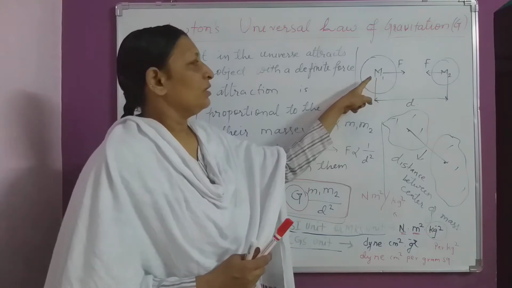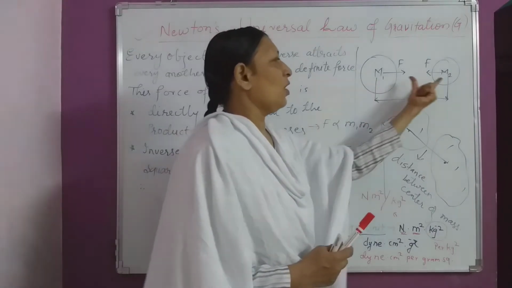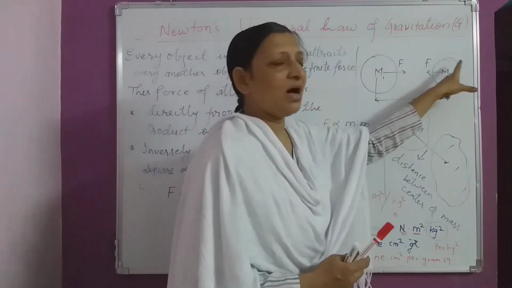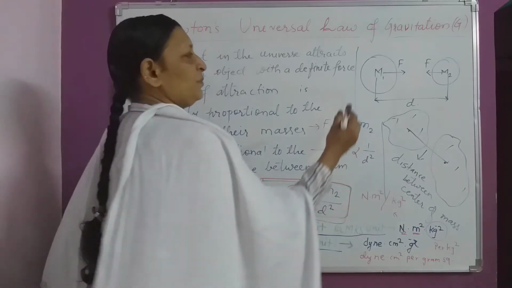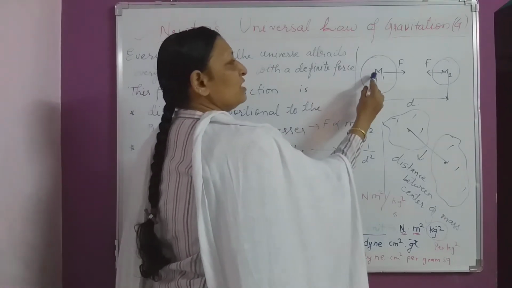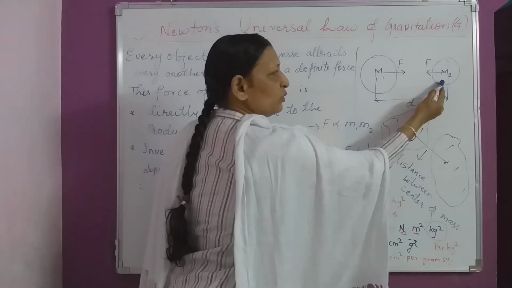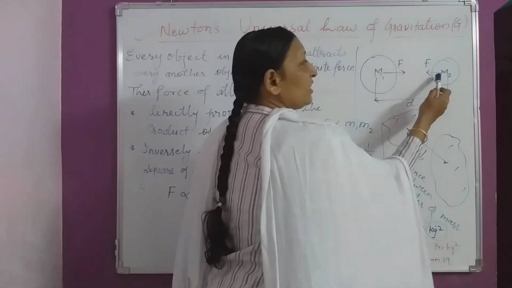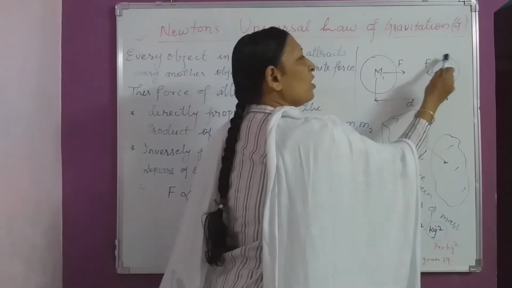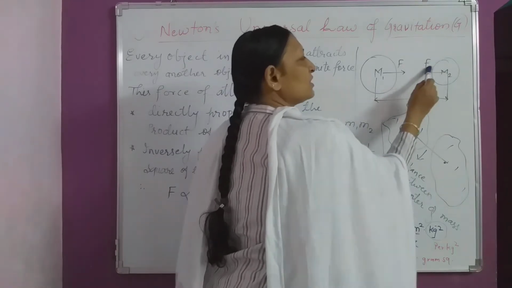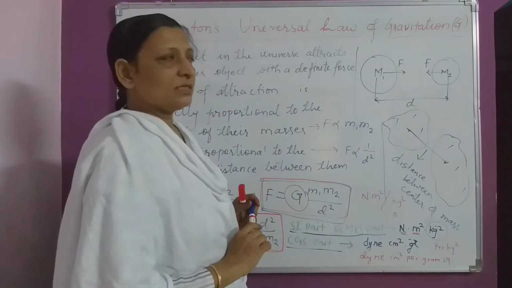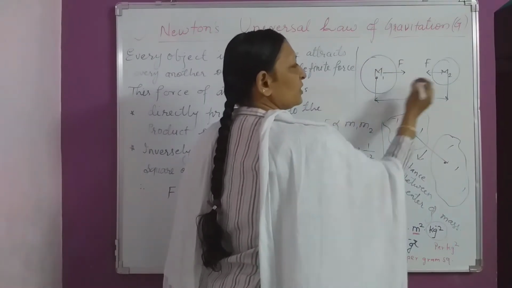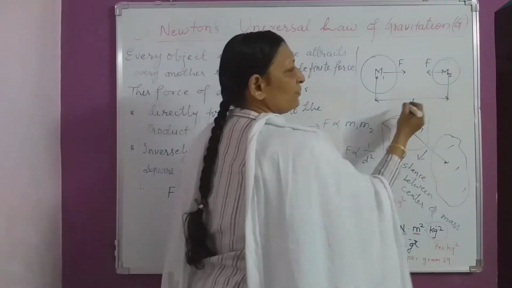Let us consider two objects. This is object 1, object 2. Object 1 has mass m1 and object 2 has mass m2. Object 1 with mass m1 attracts object 2 of mass m2 with the force F. In the same way, object 2 with mass m2 also attracts the first object with the force F. As well, the third important factor: suppose this is a circular object and this is the center of that object.